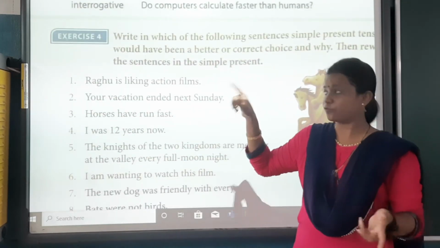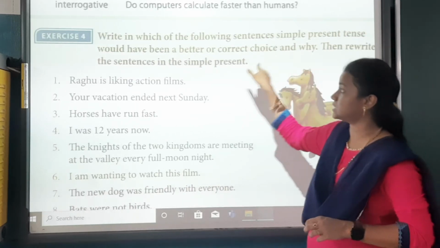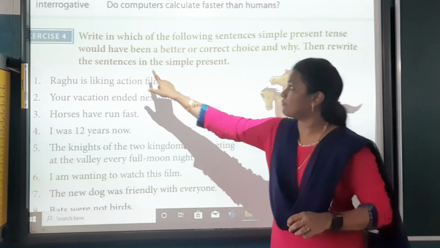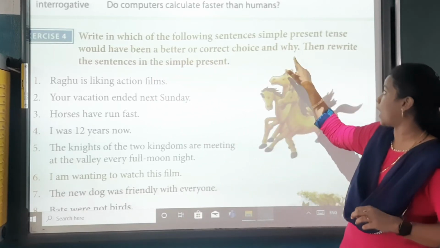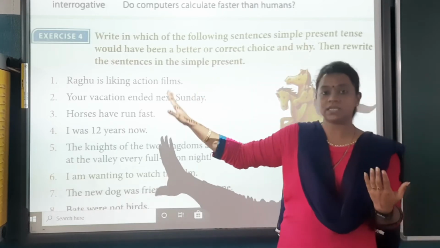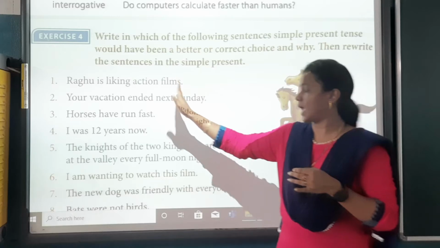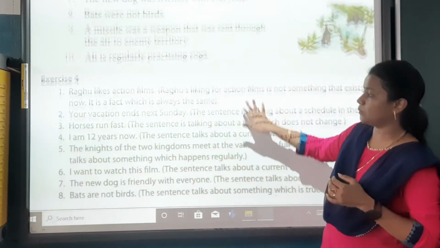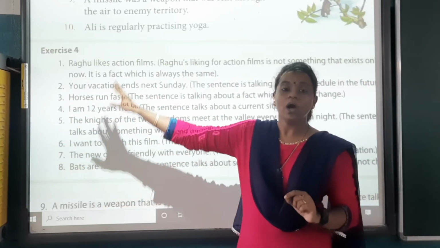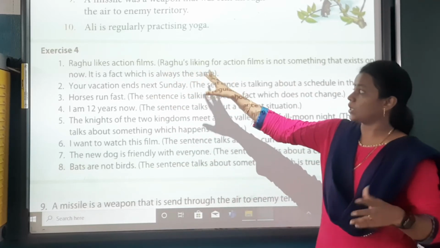Now exercise 4. Write in which of the following sentences simple present tense would have been a better or correct choice, and why. Why means you have to give the reason. Then rewrite the sentence in the simple present tense form. Raghu is liking action film. Now what will be the answer? Raghu likes action film. And what is the reason?